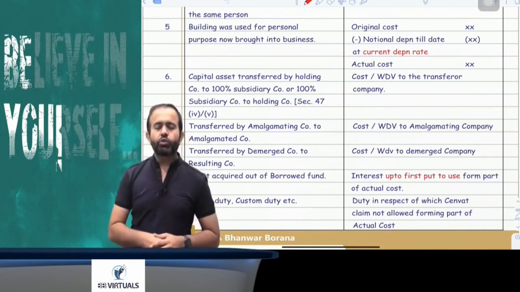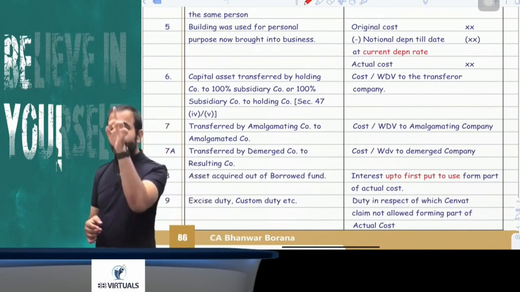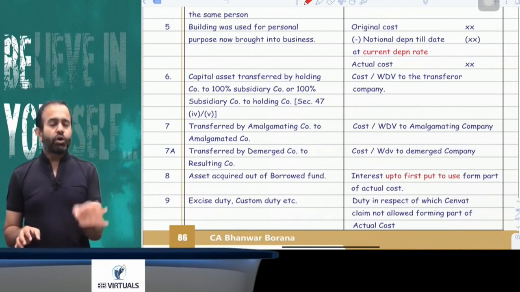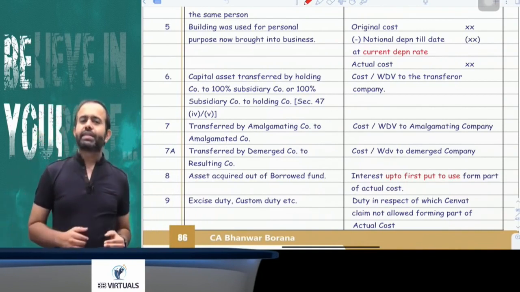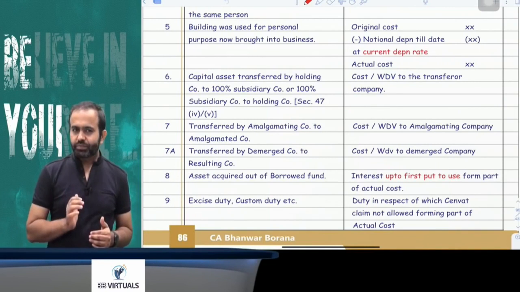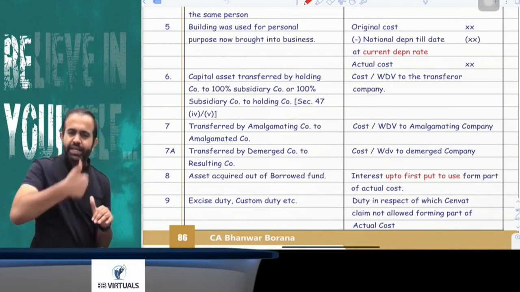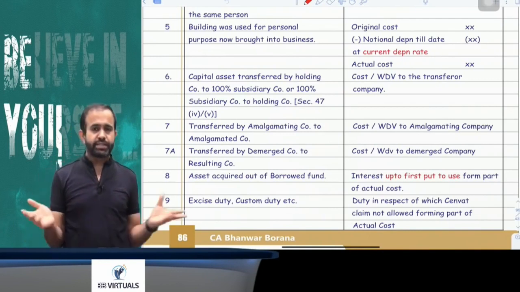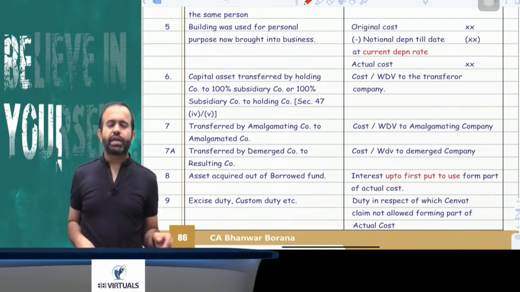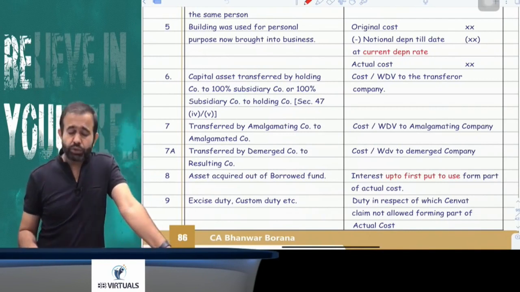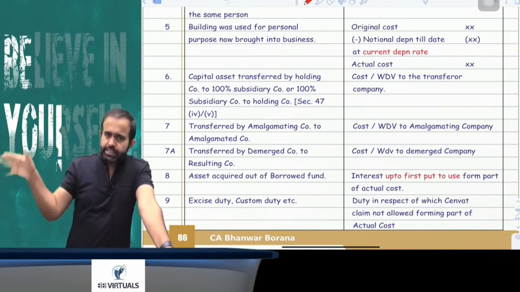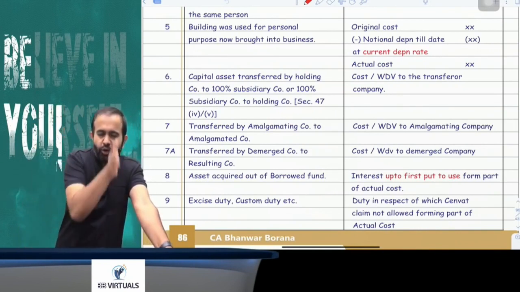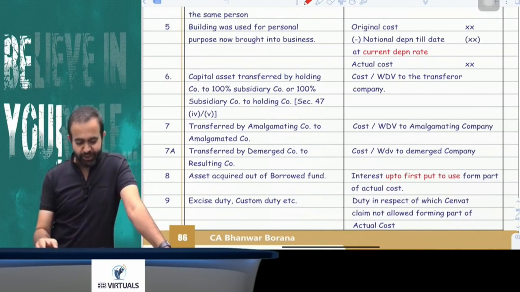You have to reduce the notional depreciation, but notional depreciation shall be calculated by the rate on the date on which the asset is brought into your business. Suppose today you are bringing that asset into your business. So today what is the depreciation rate on building? That is 10%. So you have to reduce the notional depreciation for the years on the rate on the date on which the asset is brought into your business.